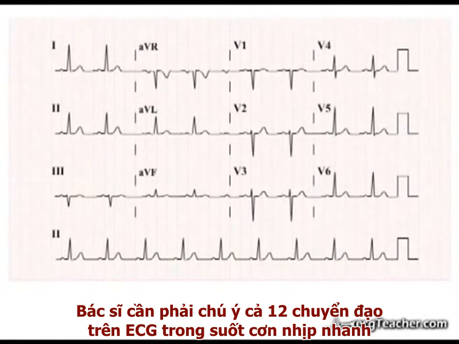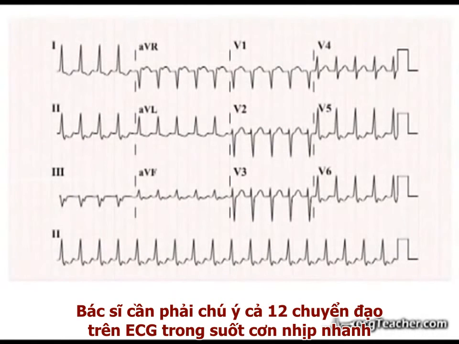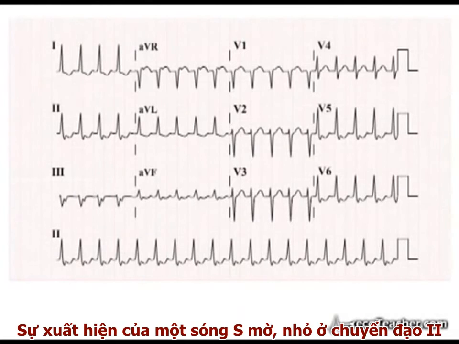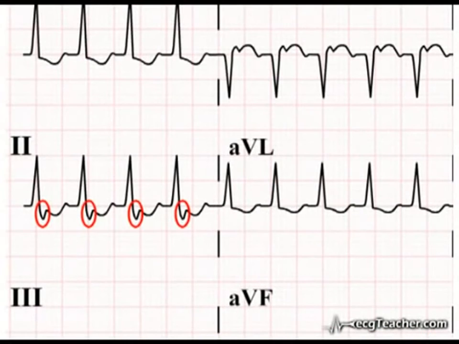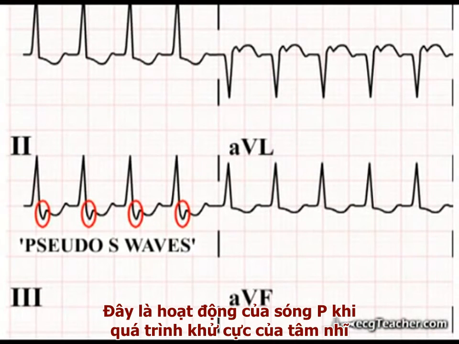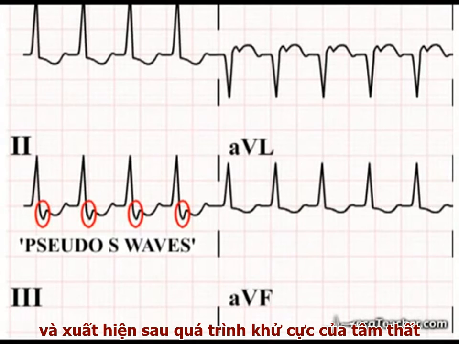In addition, the doctor noted on both the 12-lead ECG obtained during the attack and on the patient's monitor the presence of small slurred S waves in lead 2. In fact, these are pseudo S waves and represent P wave activity as atrial depolarization is spreading upwards from the junctional region and is occurring after ventricular depolarization.